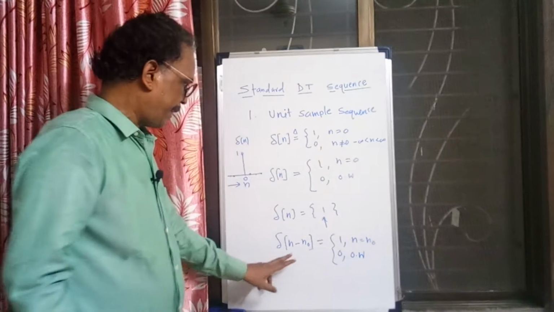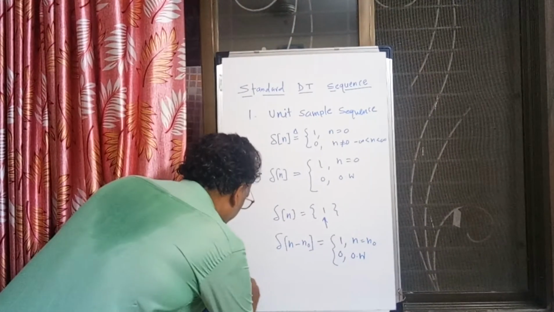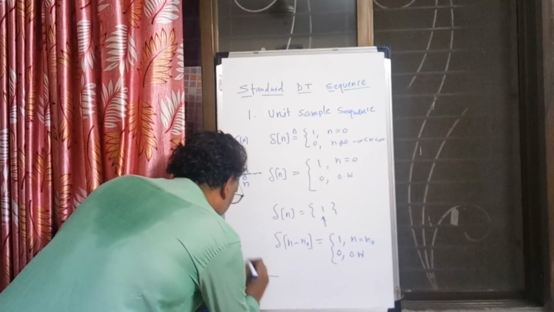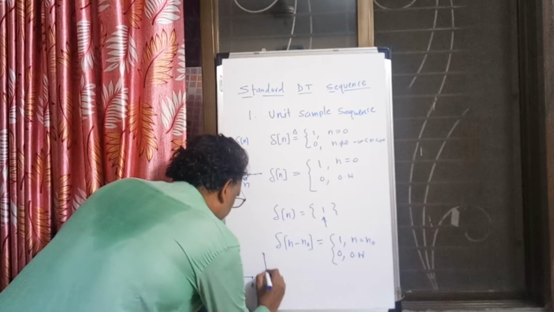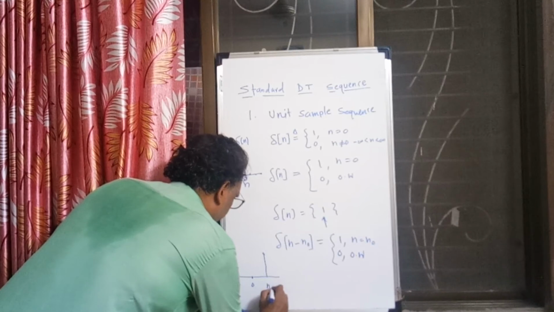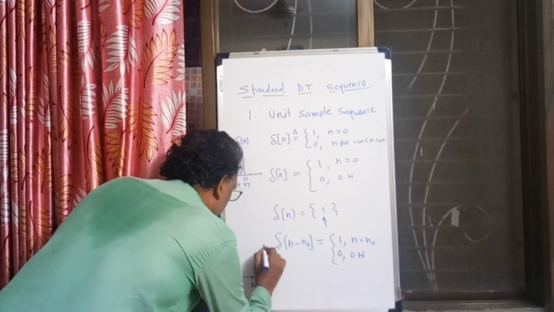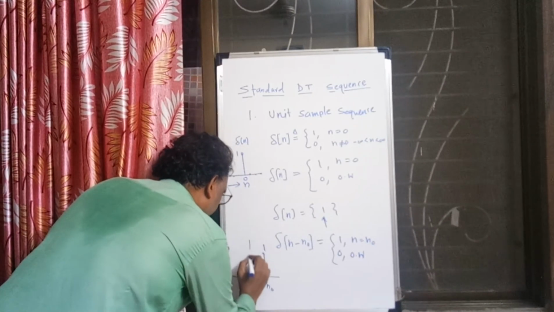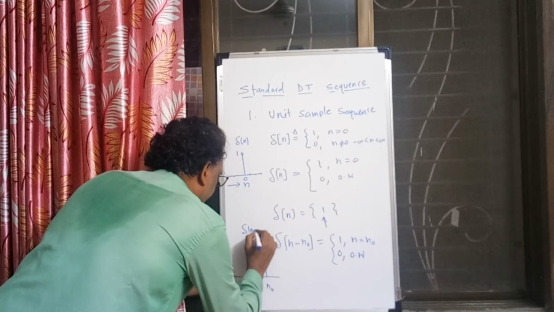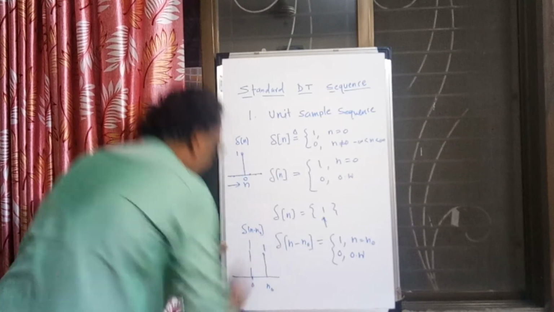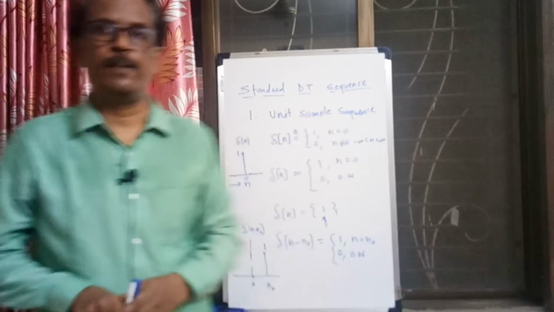And here I am talking about n minus n0. Let us say n0 is here. At n equal to n0, the signal has value 1, and the name of the signal you can put here with a faint line: it is del of n minus n0. So this is the standard unit sample sequence.